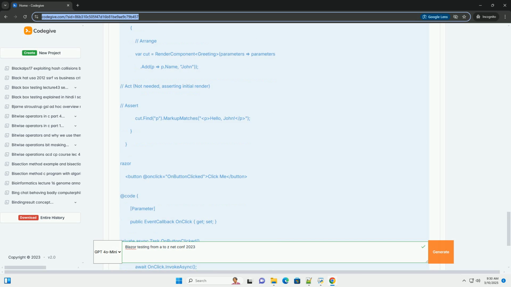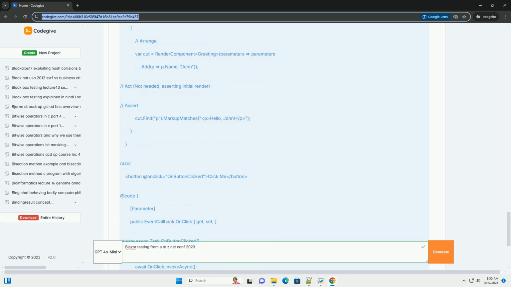3. Types of Blazor tests. Different testing techniques address different aspects of your Blazor application. Unit testing. Unit tests focus on isolating and testing individual components or classes in isolation. The goal is to verify that each unit of code functions correctly on its own, without relying on external dependencies, databases, APIs, etc.